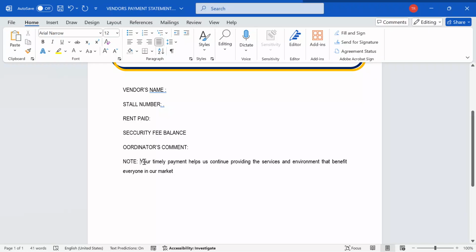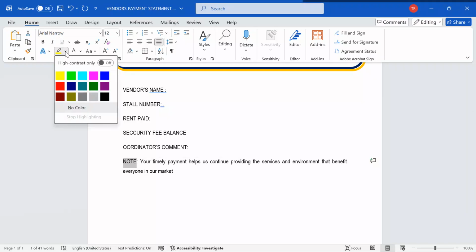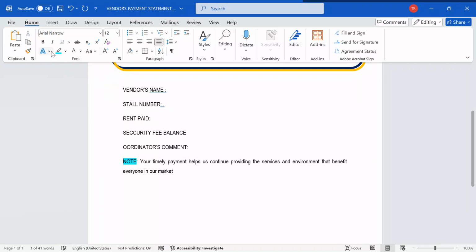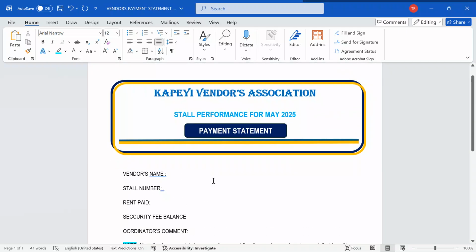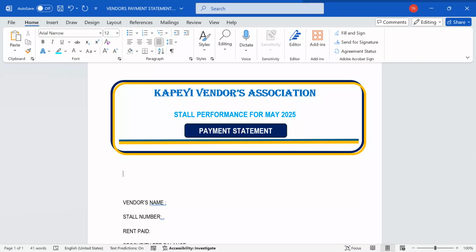After putting a note there, I can now still come and do some adjustments to see that there is some bit of creativity as the candidate manipulates his work. Then away from this, I can still come over here. This is a payment statement. I again say under the payment statement, I'm going to put, let me tab.